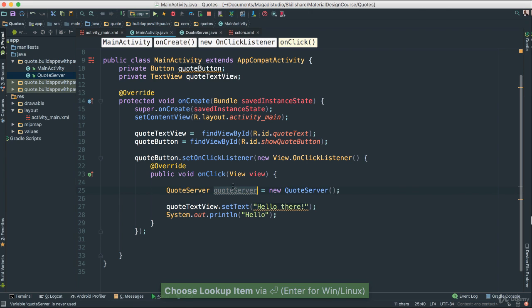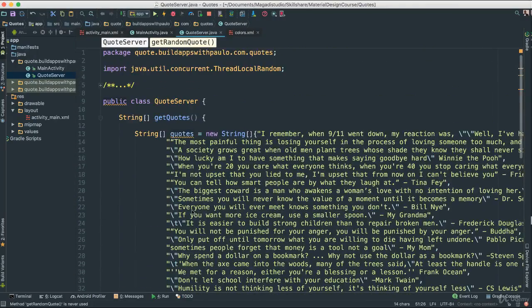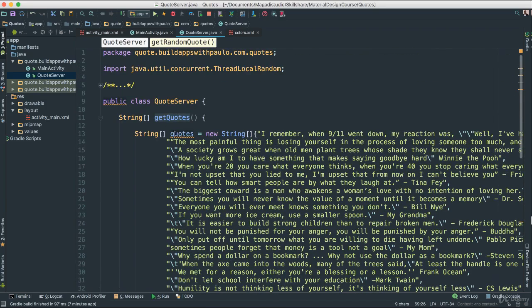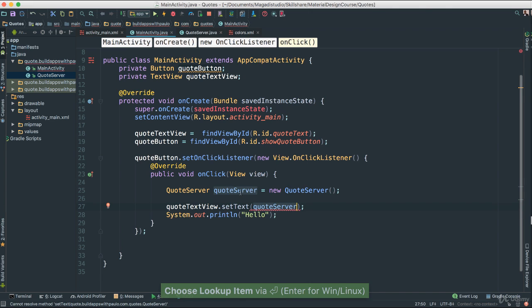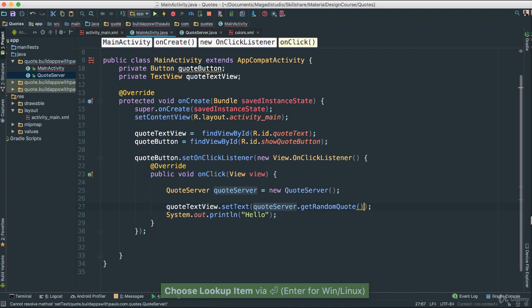Now that I have this quote server, that means I can then go and get either this get random quote, or if I want it, I can go ahead and get these quotes. But I'm interested in getting these random quotes because this random quote actually calls this get quotes, which is this method here that contains all of those quotes. So now that I have this quote server, I can go ahead and say, for instance, instead of quote text set to hello, I can get rid of this, and inside here I'm going to say quote server, this one here. I'm going to say dot, so I'm going to access the get random quote, just like that.